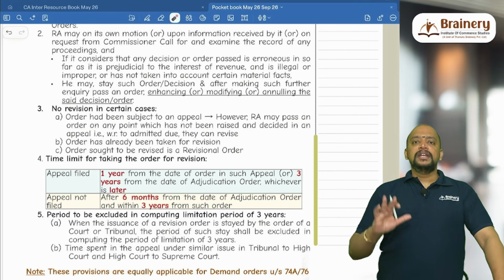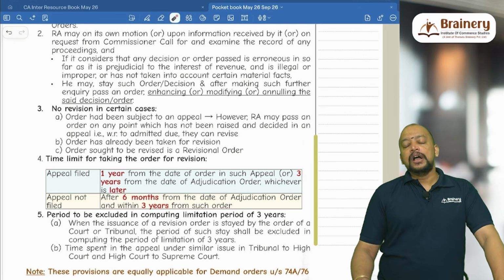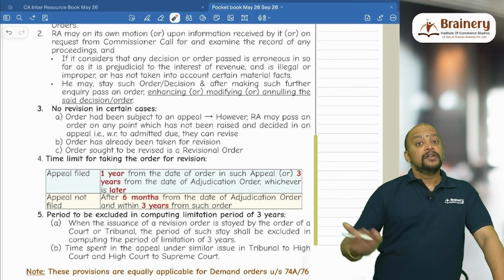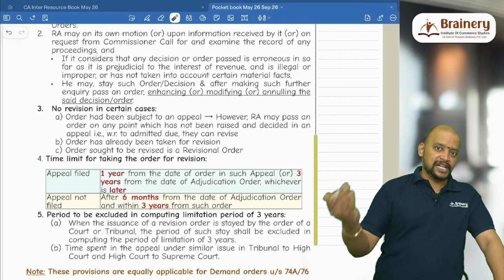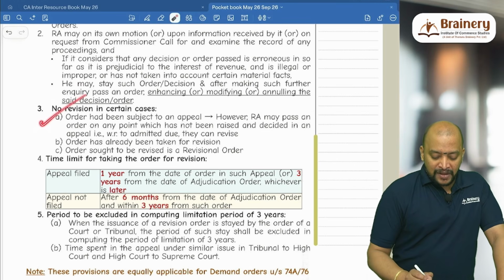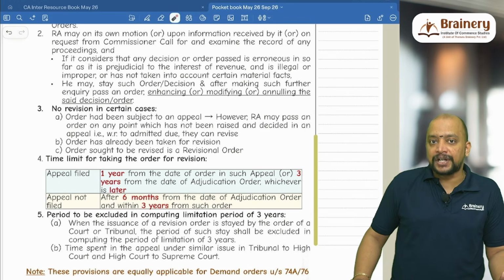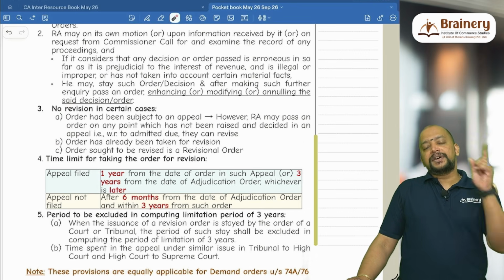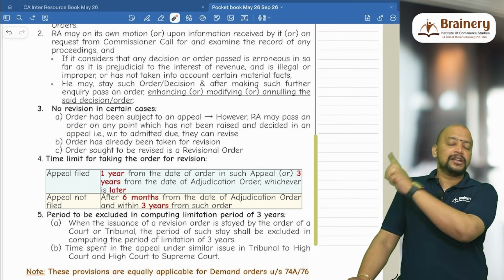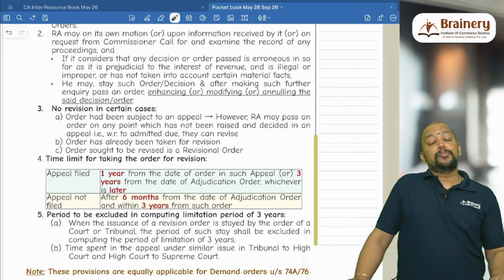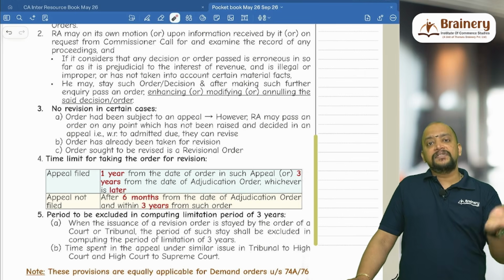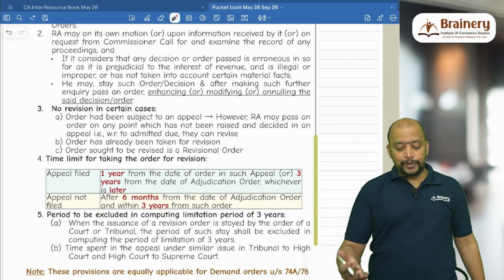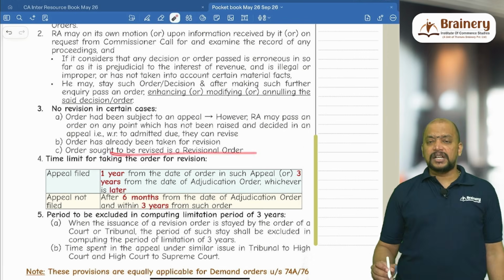For example, if the order is having 10 issues, on 4 issues we are going for appeal, on 6 issues we are not going for appeal. With respect to the 6 issues, revision authority can take up the order for revision. Then the order has already been taken up for revision. So once the order is taken up for revision, whether it is revised or not, already one revision authority has taken up that order, another revision authority cannot touch that order. Suppose if the order is revised, the revised order cannot be revised again. So revision of a revisional order is not possible.